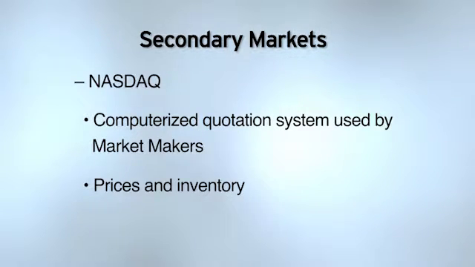Now, what are we doing? We're negotiating a price. And this is the negotiated market. The over-the-counter is where we find the negotiated market. Now, you notice that I was a broker-dealer that was not a market maker. I was going to find the stock for my customer, which means I would be acting as a broker for my customer. And I did find a market maker who had the stock. And I knew the price that they were selling the stock at. How did I know the price they were selling at? I got a NASDAQ quote. That's the computerized quotation system.